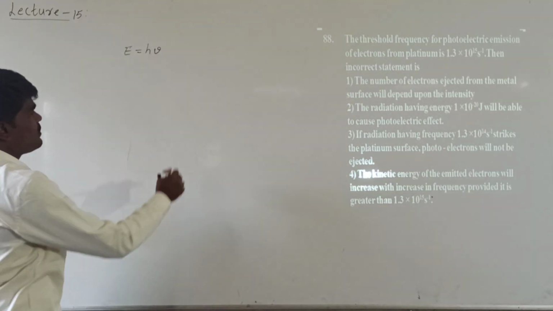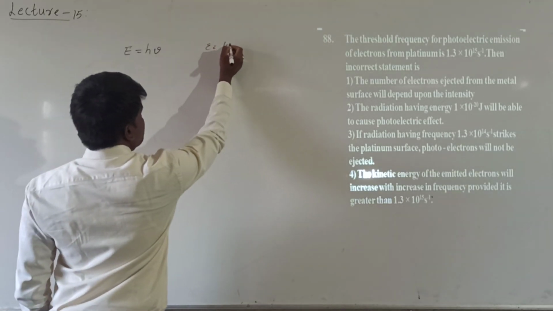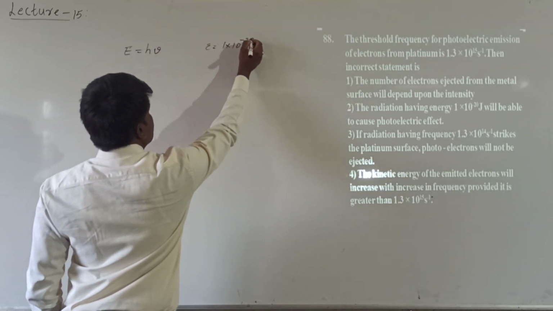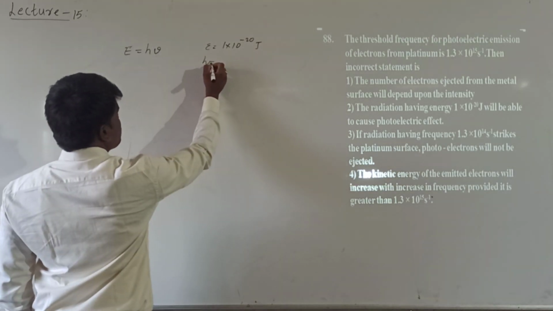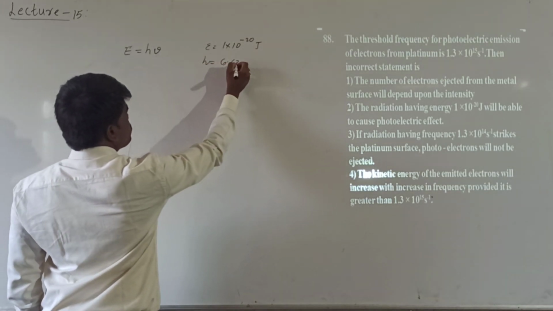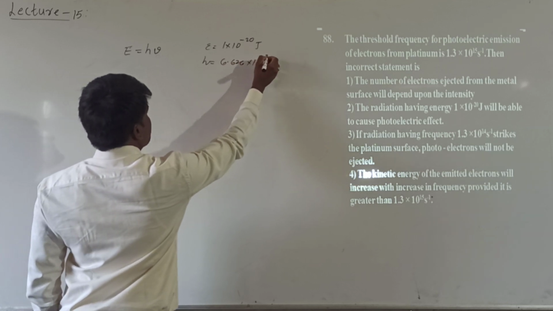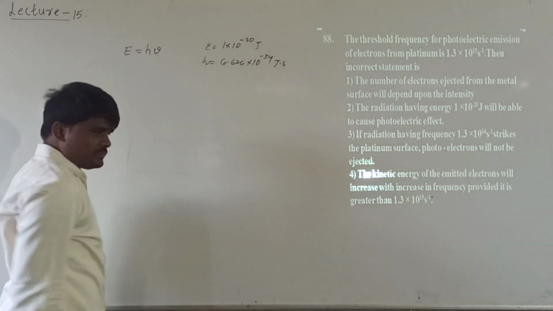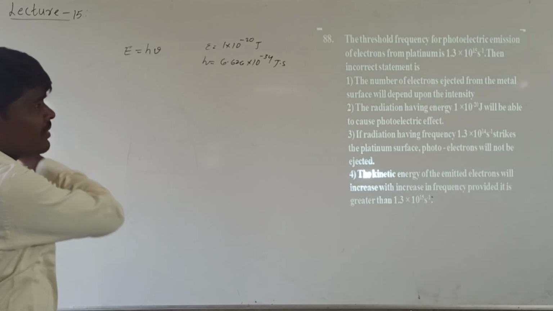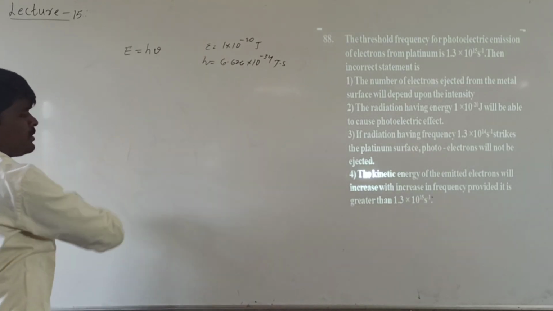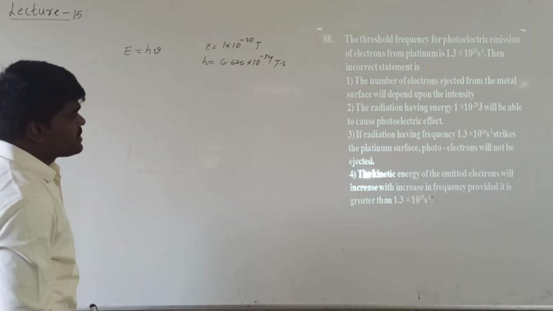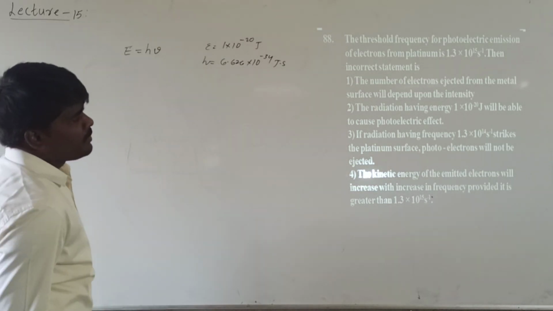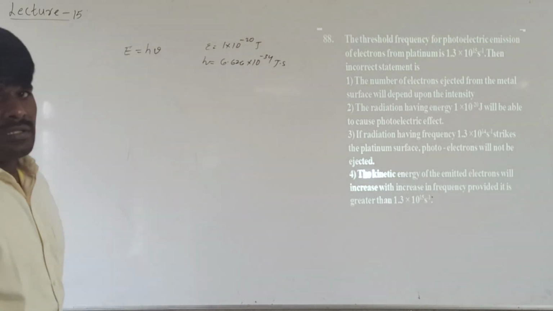He has given the energy. What is the energy given? Energy given is 1 into 10 power minus 20 joules. What is the h value? h value we know that 6.626 into 10 power minus 34 joule second. Alright, and we have to find out the ν, right? Because we have been given only the threshold frequency. What is the threshold frequency given? 1.3 into 10 power 15 per second.